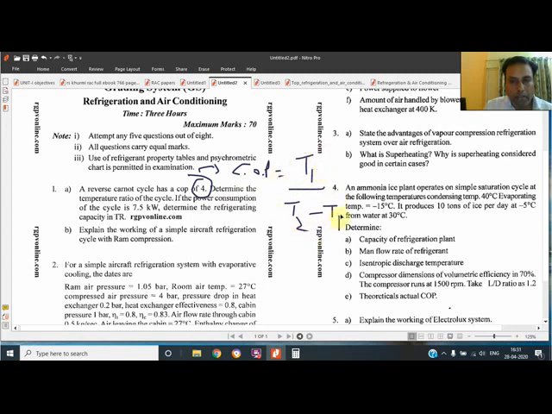So we will divide the complete right hand side by T1, the numerator divided by T1 and the denominator also divided by T1.